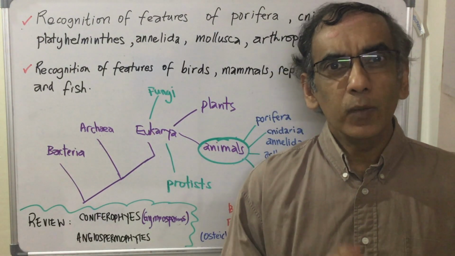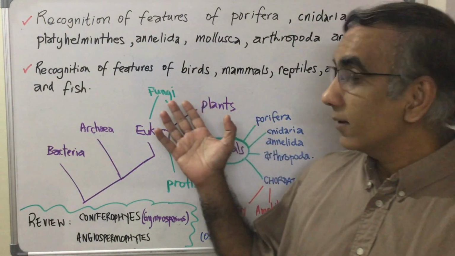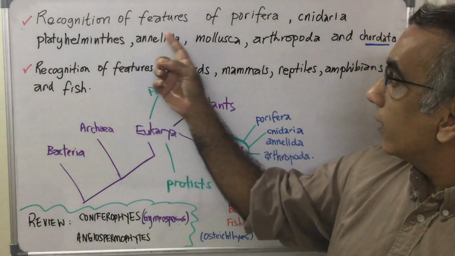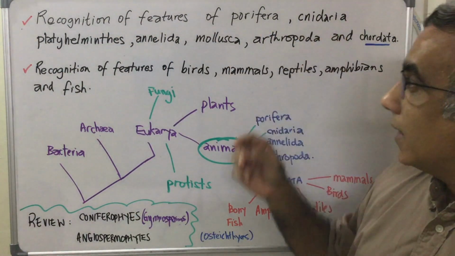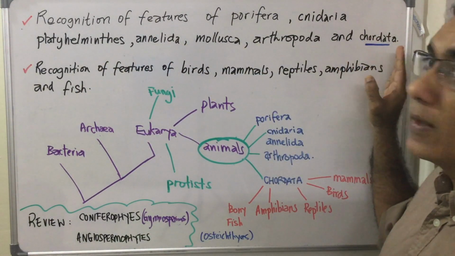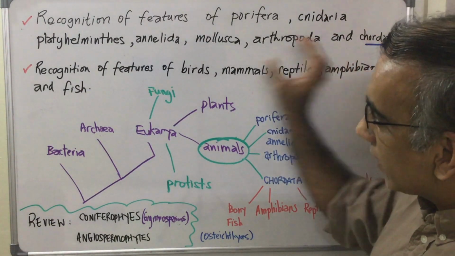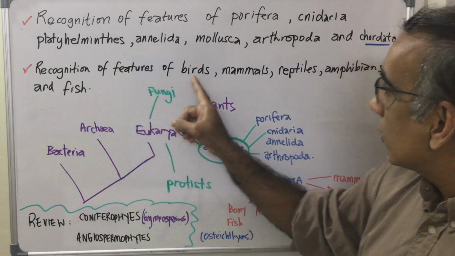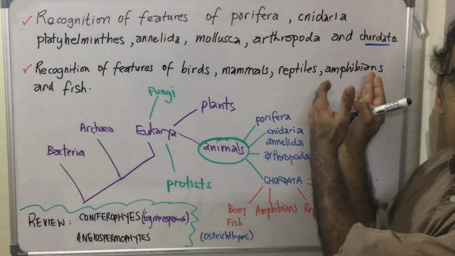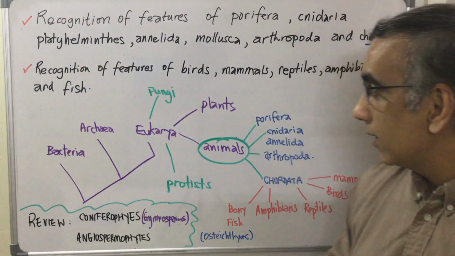Hello and welcome again. Today we continue our work on topic 5.3 for IB Biology, looking at the classification of plant and animal groups. Today we look at the recognition of features of Porifera, Cnidaria, Platyhelminthes, Annelida, Mollusca, Arthropoda and Chordata. And then we also look at, continuing from Chordata over to this, recognition of features of birds, mammals, reptiles, amphibians, and fish. And the reason that it's a continuation is because the phylum Chordata, or the Chordates, includes all